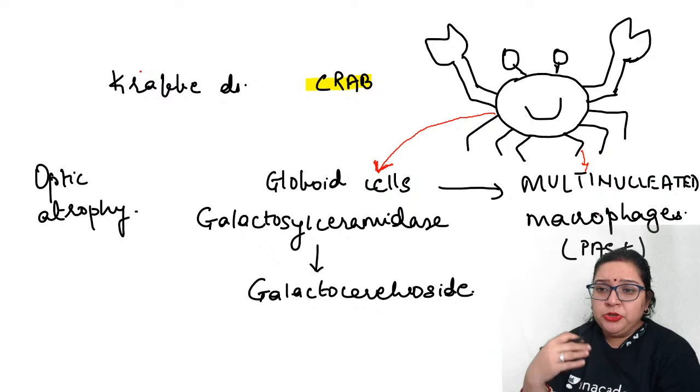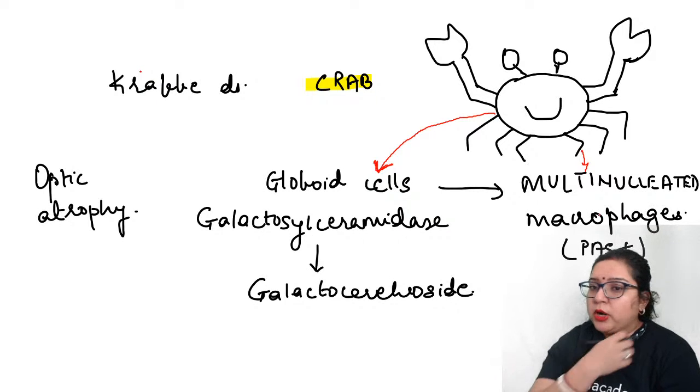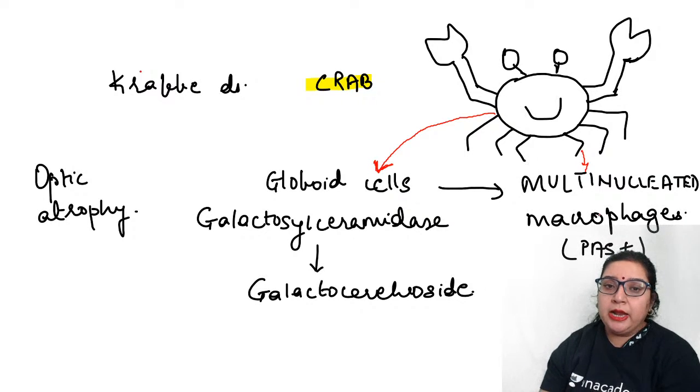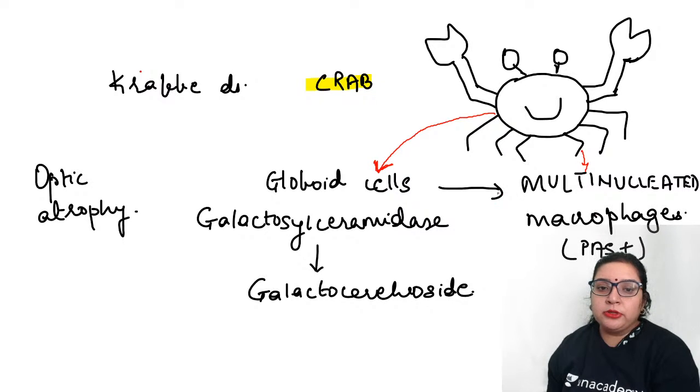Multiple legs, so multinucleated. What is multinucleated? Macrophages. So multinucleated macrophages which are PAS positive. Now these images give us a very good visual impression, and we almost remember them whenever we use images for remembering. Okay, now coming back to the globoid cells.